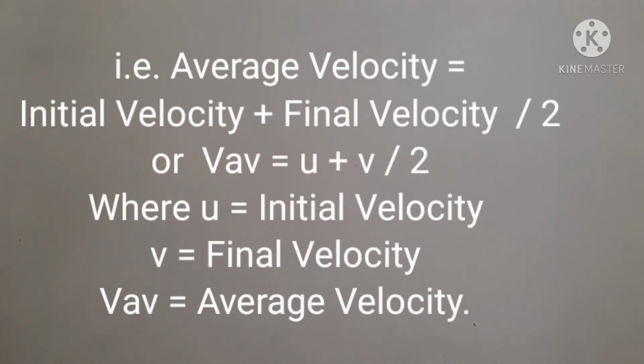That is, average velocity is equal to initial velocity plus final velocity upon 2. That is, V_av is equal to (u plus v) upon 2, where u is equal to initial velocity, v is equal to final velocity, V_av is equal to average velocity.